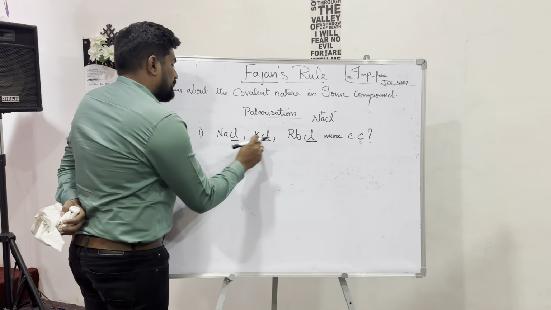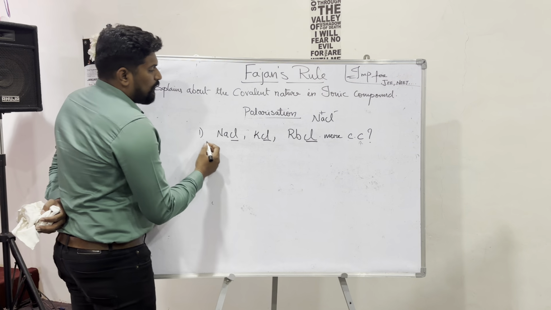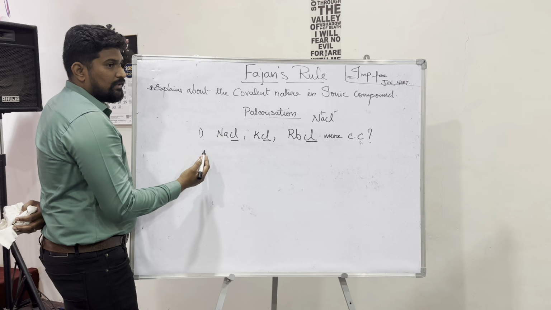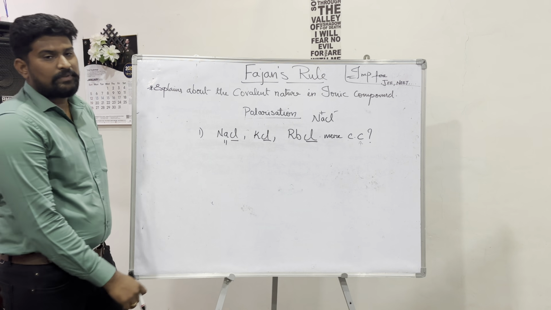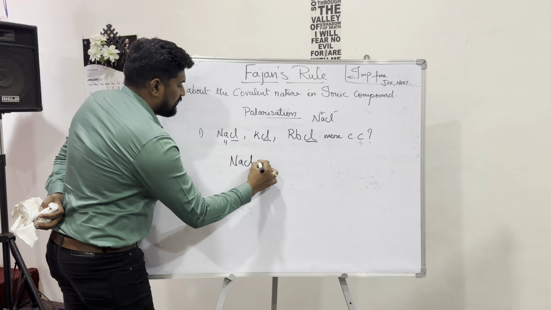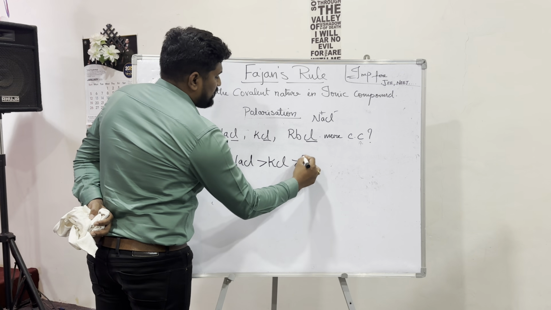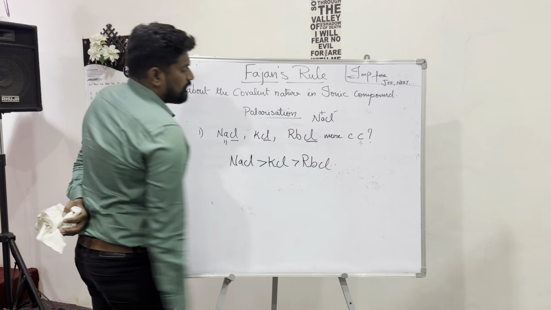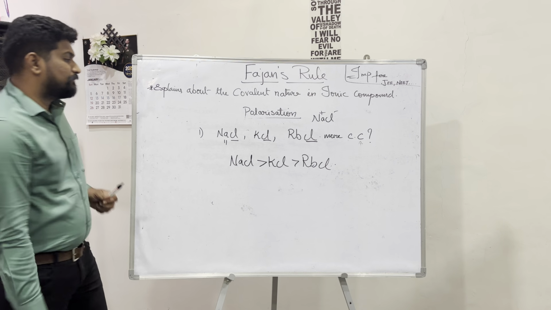As we know, polarizability increases, so polarizing power increases for the cation, and the covalent character increases for an ionic compound. Among all these compounds, the one having the smallest atom is sodium. So NaCl is greater than KCl, which is greater than RbCl. Okay, this is how the question comes.